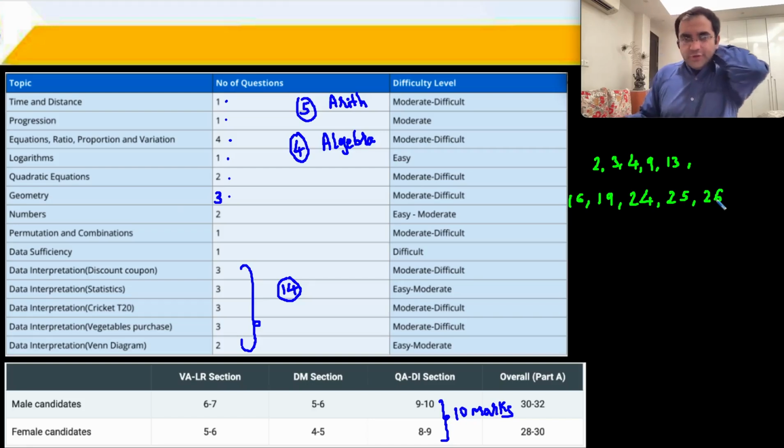The most doable questions हमें सिर्फ 10 मिले. 10 was your cutoff, a higher end of the cutoff, which means that average student के लिए the quants DI section would have been a little tough to do.